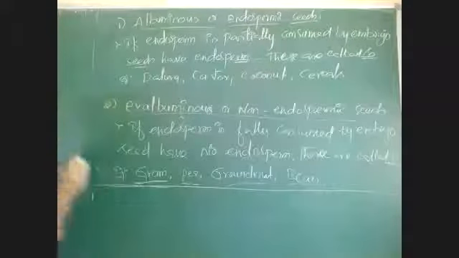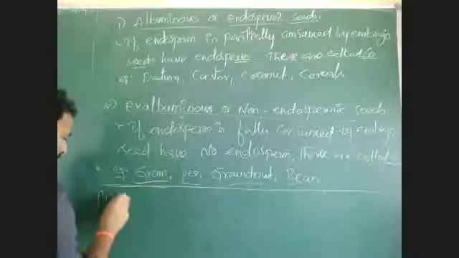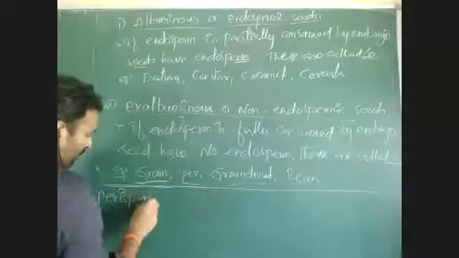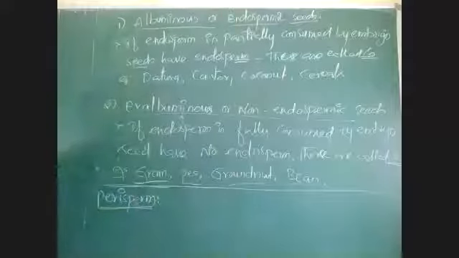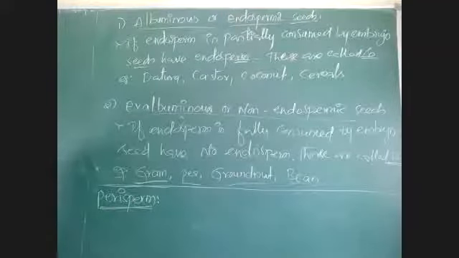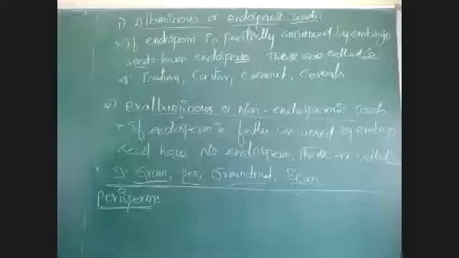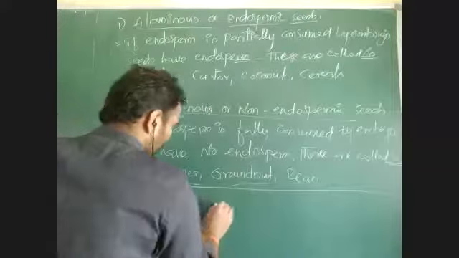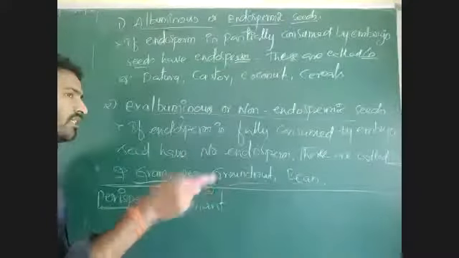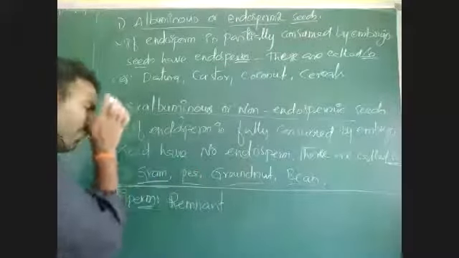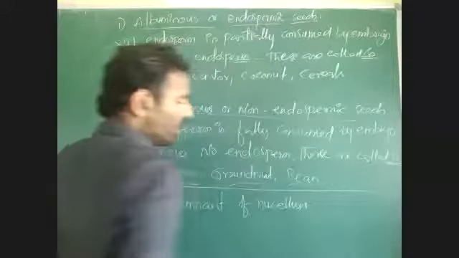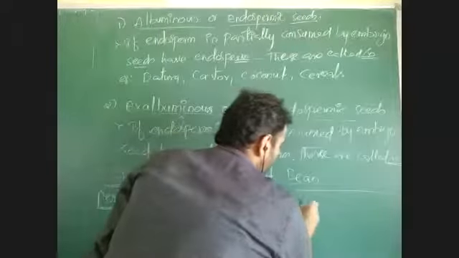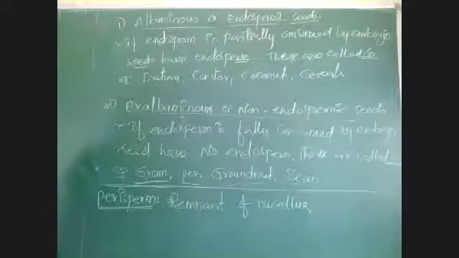Then another type is there, perisperm. What is perisperm? I told you already during the post-fertilization events, transformation of floral parts. Remnant of nucellus. I told you, nucellus will degenerate. If it is persistent, it is called perisperm. In the ovule, there is presence of a central important part called nucellus.